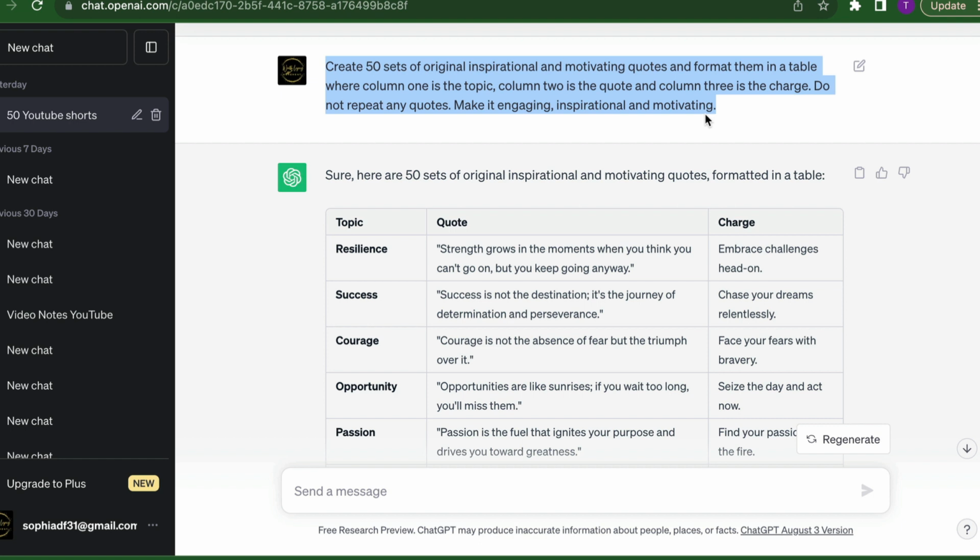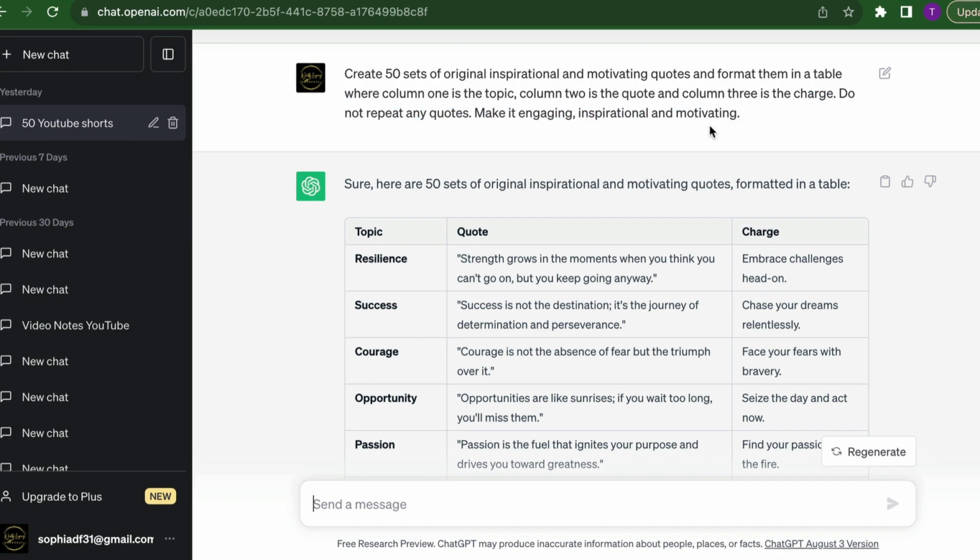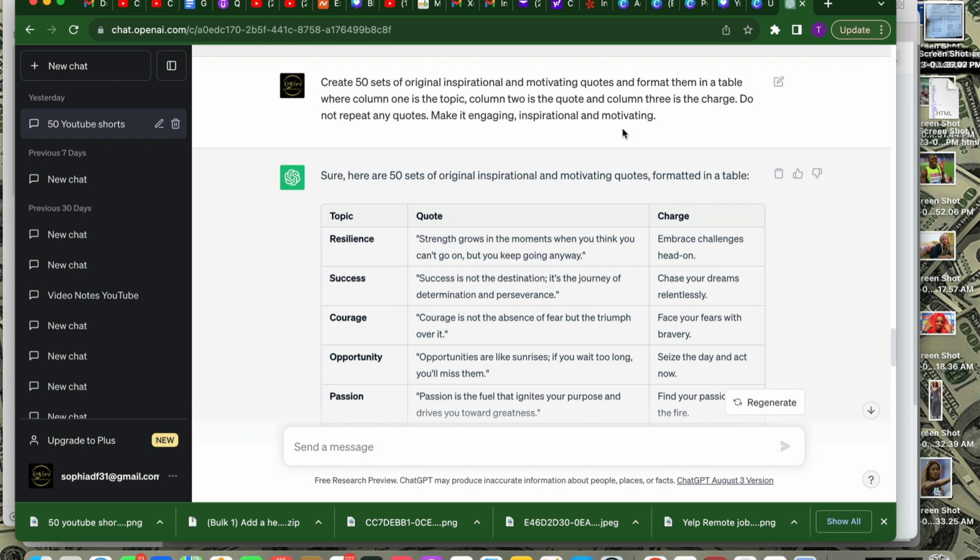Create 50 sets of original, inspirational, and motivational quotes and format them in a table where column 1 is topic, column 2 is quote, and column 3 is the charge. Do not repeat any quotes. Make it engaging, inspirational, and motivating. So all I'm saying to ChatGPT is create these 50 original, and that's the operative word, original, 50 sets of original, inspirational, and motivational quotes and format them in a table.